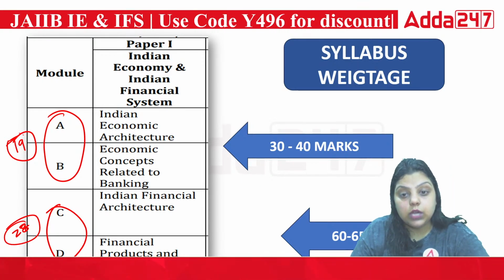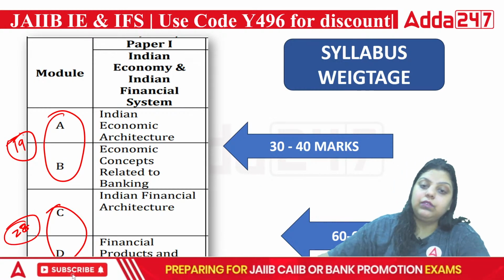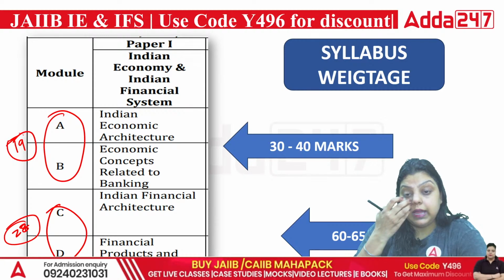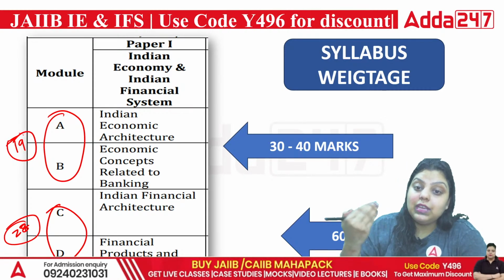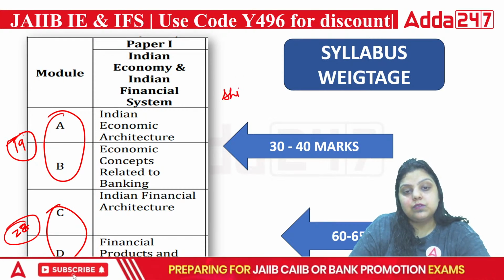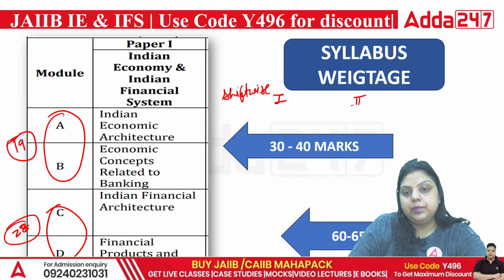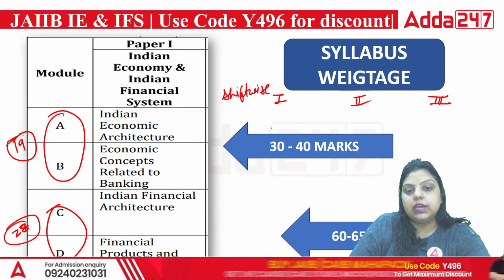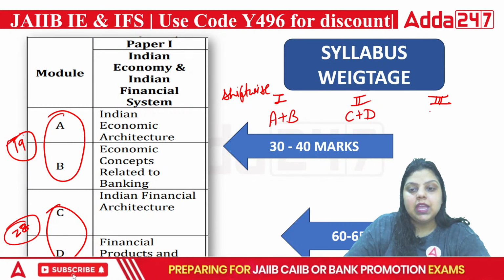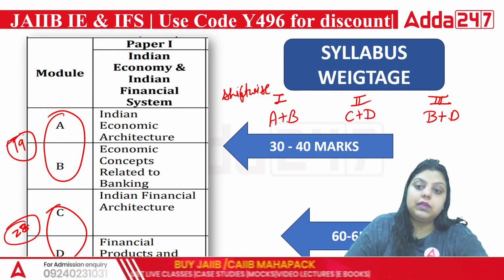But in October 2024, IIBF changed the pattern of asking. Now it is asking shift-wise papers. We know that in 3 shifts the paper will be conducted. In the first shift, they are asking A and B modules. In the second shift, they are asking other modules. In the third shift, they might be asking B and D more.